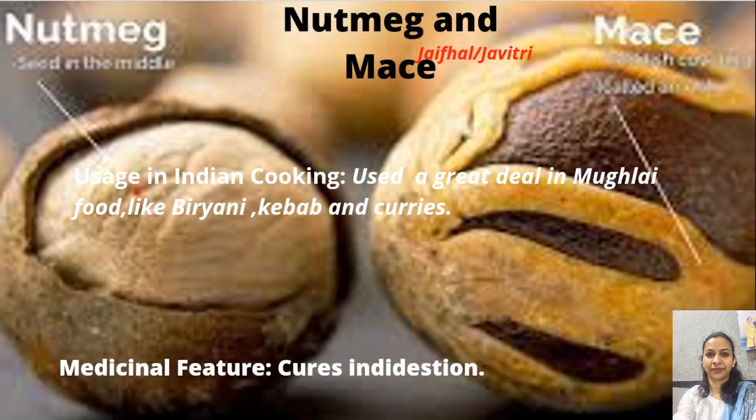Now here you can see the nutmeg and the mace. Nutmeg is the kernel part of the plant and mace is the covering over it. It is used a great deal in Mughlai food like biryanis, kebabs and curries. Its medicinal feature is that it cures indigestion. Nutmeg is quite a common spice in Maharashtrian cuisine. It is used to flavor puran poli, that is the sweet dish.